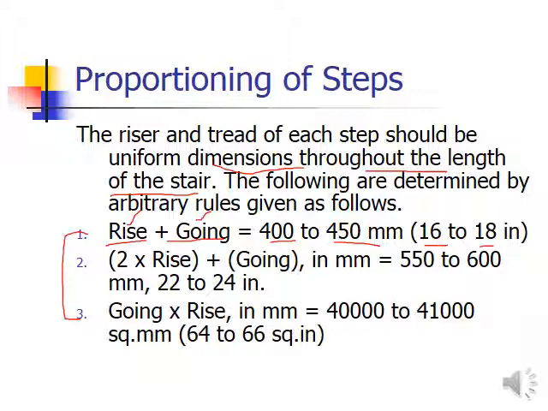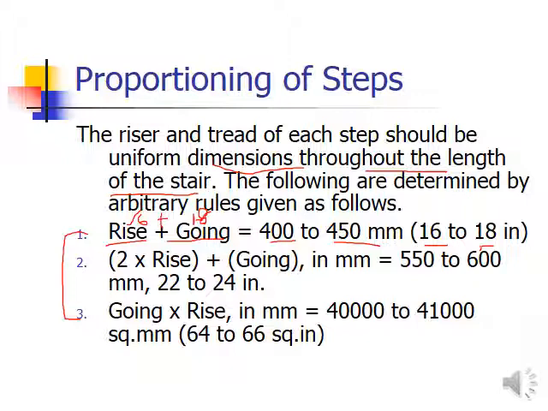Let's suppose you decide the riser dimension as 6 inches and the going as 18 inches, then 18 plus 6 will be more than this limit of 18.